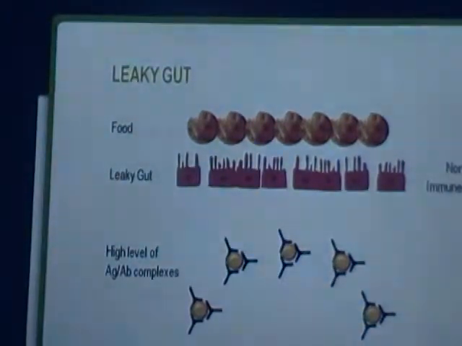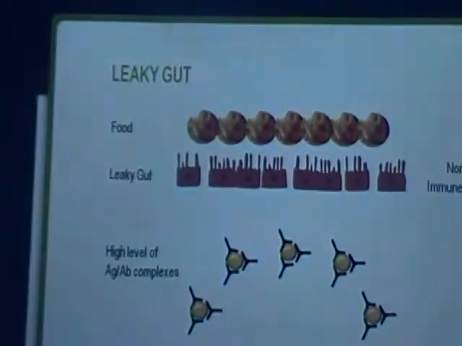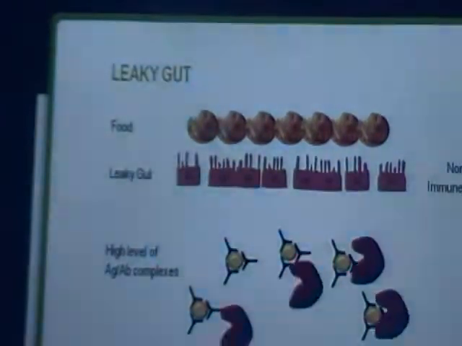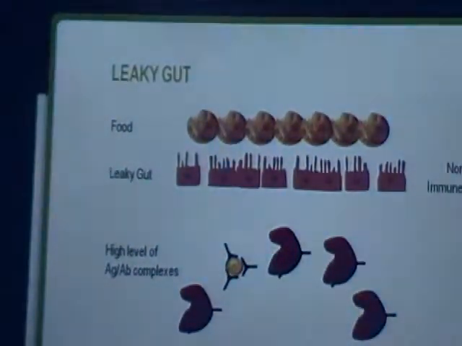Thus, when the partially digested food enters the gut villi, the antibody and antigen complex is formed. The immune receptor could not make the amount of macrophages which it has to make, and thus the complex cannot be removed by the macrophages. It gets deposited in our tissue and produces multiple symptoms.